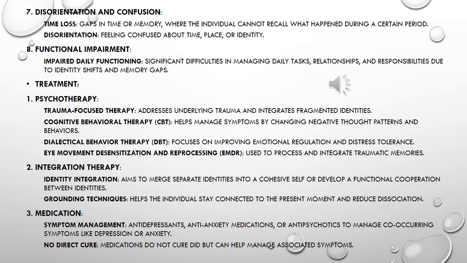7. Disorientation and confusion. Time loss. Gaps in time or memory, where the individual cannot recall what happened during a certain period. Disorientation. Feeling confused about time, place, or identity. 8. Functional impairment. Impaired daily functioning. Significant difficulties in managing daily tasks, relationships, and responsibilities due to identity shifts and memory gaps.